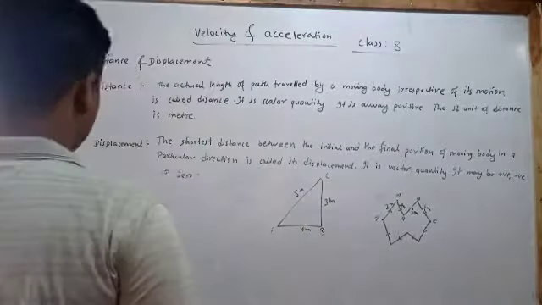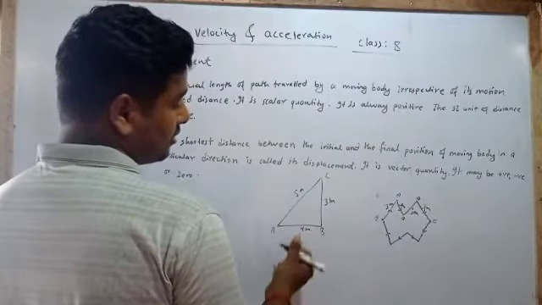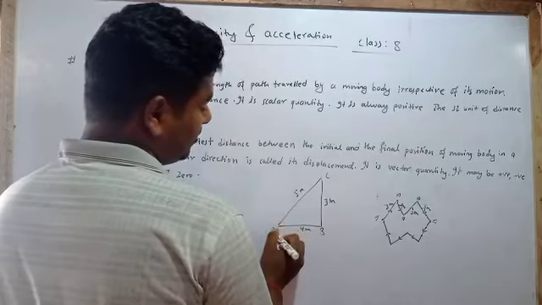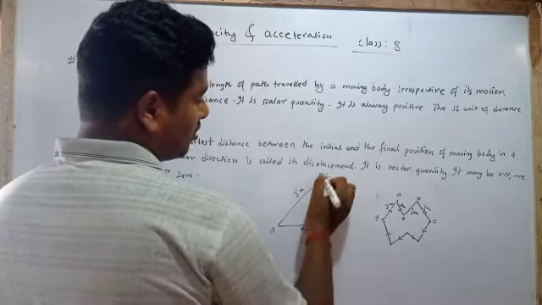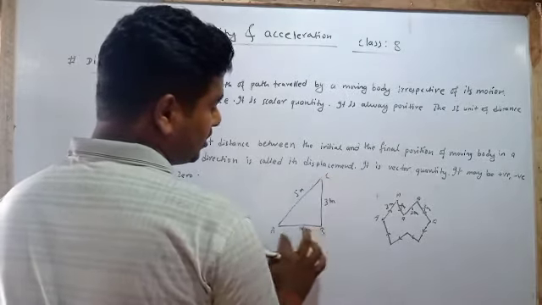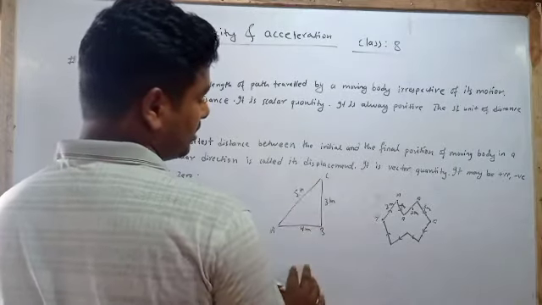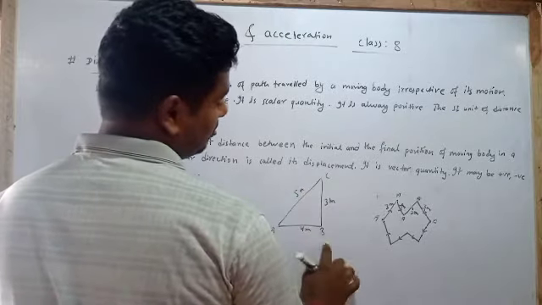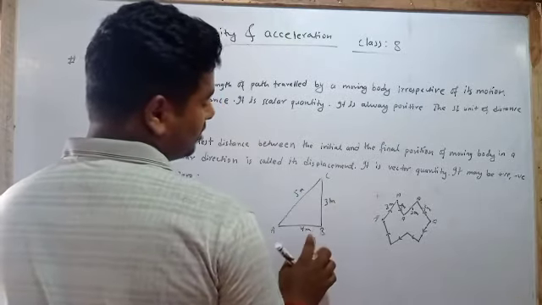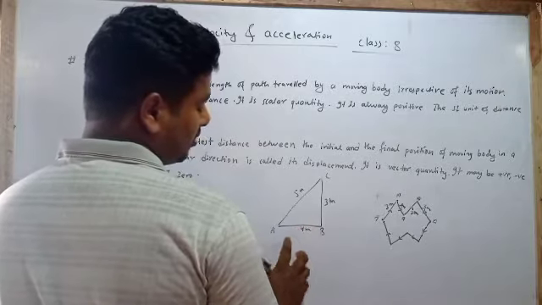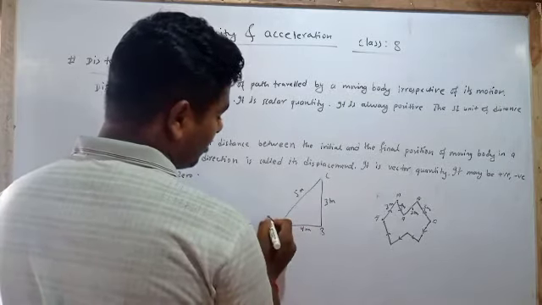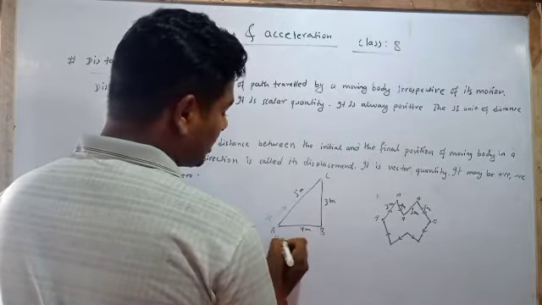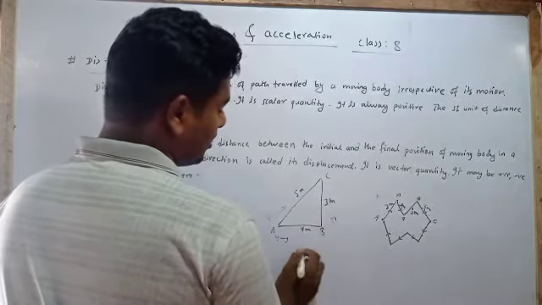Here we can see the shortest distance. What is the shortest distance? This is the shortest distance. If anybody wants to go to the point C, this is the way to reach the point C. If one person goes this way and another person goes this way, the distance is per person. Let's say X travels this way and Y travels this way.